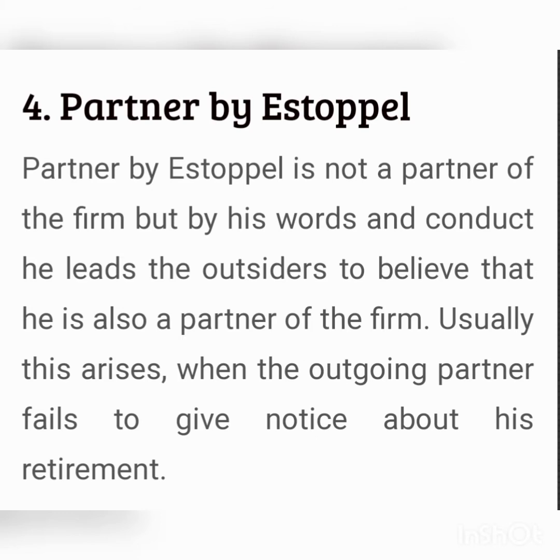A person is considered a partner by estoppel if, through his own initiative or behavior, he gives an impression to others that he is a partner of the firm. Such partners are held liable for the debts of the firm because, in the eyes of the third party, they are considered partners, even though they don't contribute capital or take part in its management.